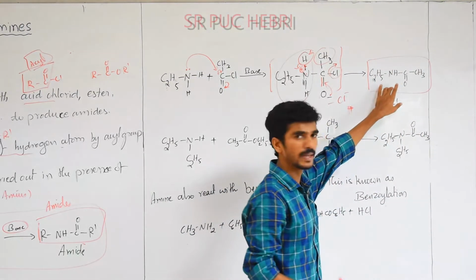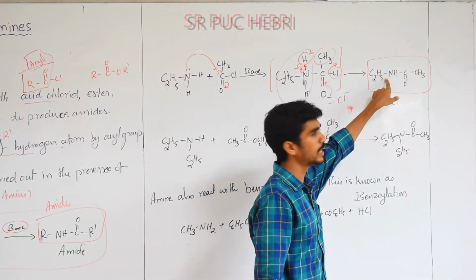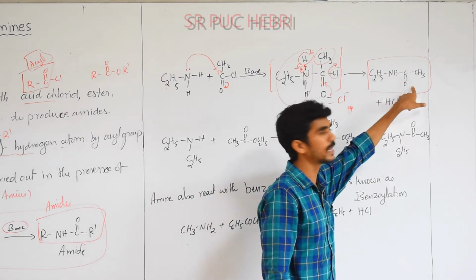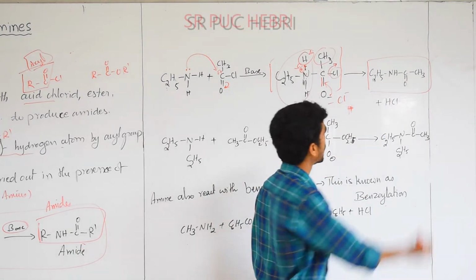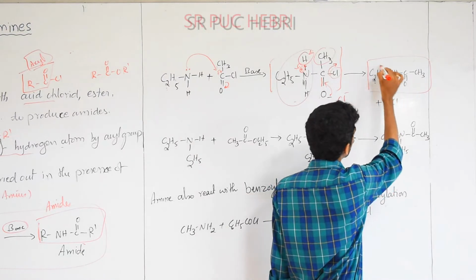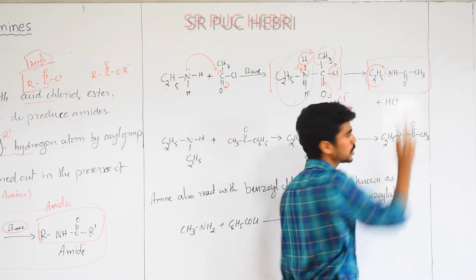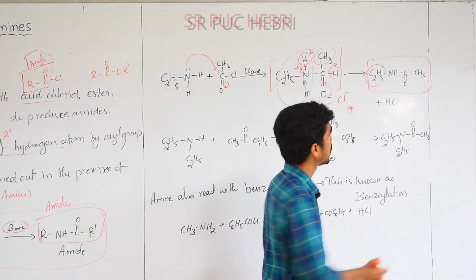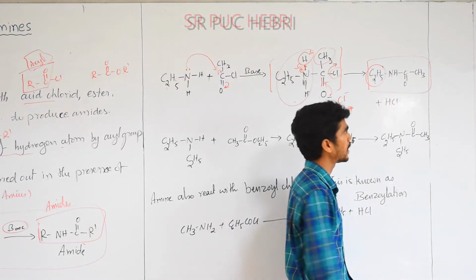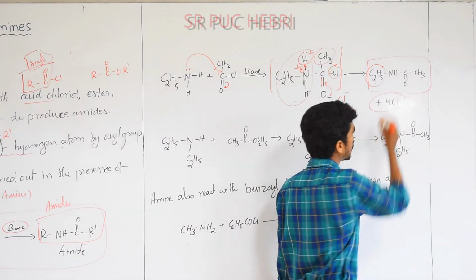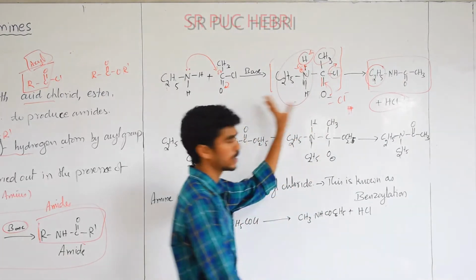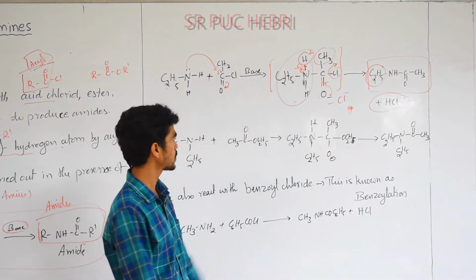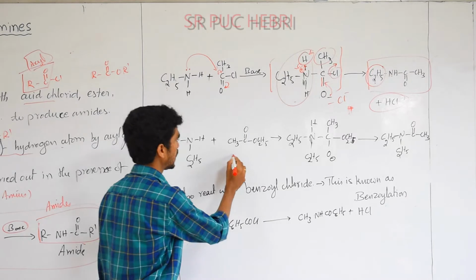Now it is an N-substituted amide, N-ethyl methanamide. N should be substituted with the ethyl. Amide should be the major functional group. N-substituted methanamide is the product, along with the side product, that is HCl. Okay, understood this mechanism? Okay, I'll illustrate one more example by taking an ester.